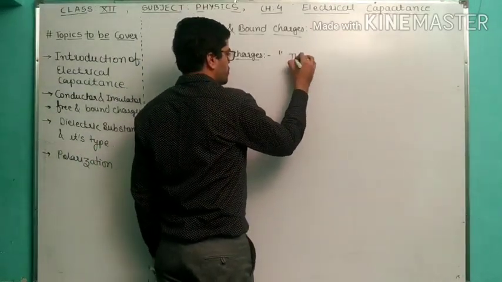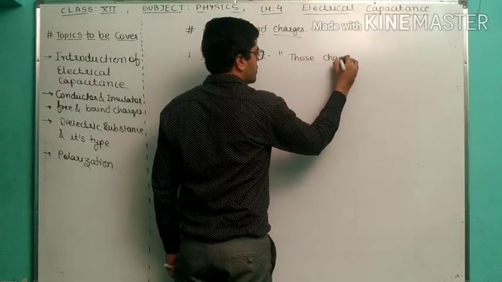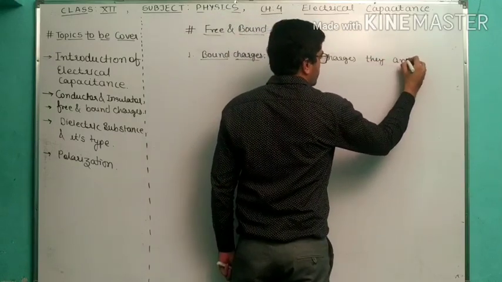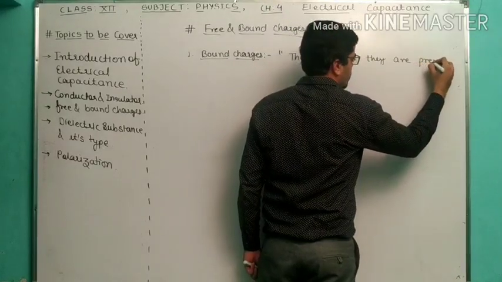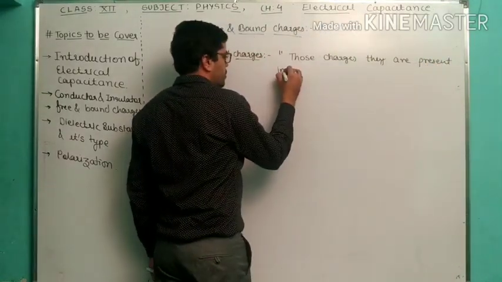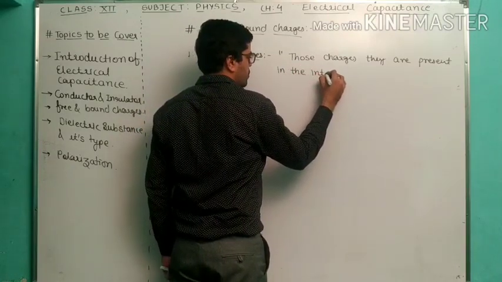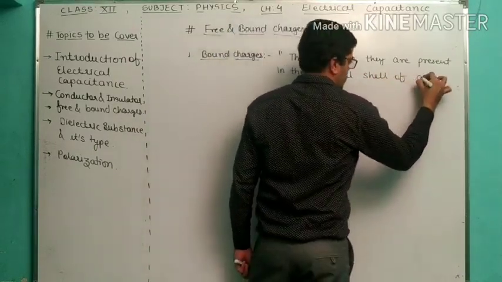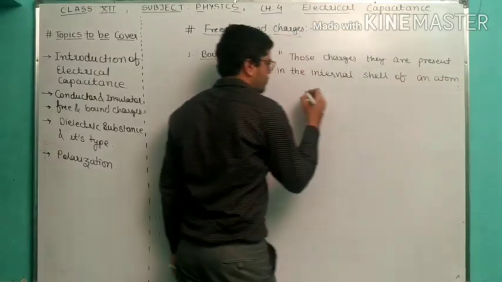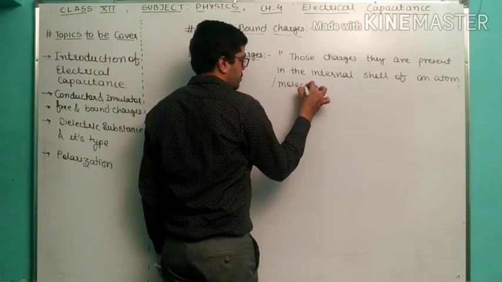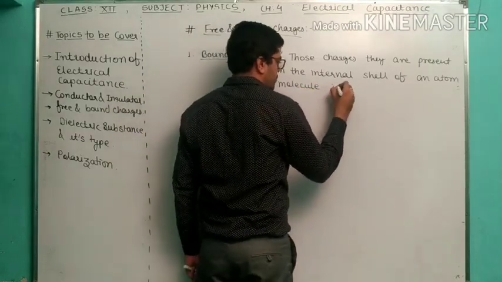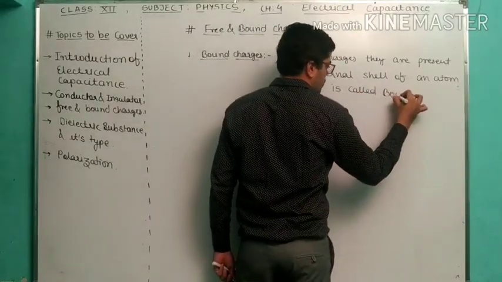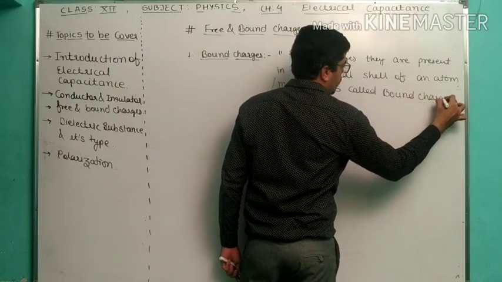Very simple definition I am going to use. Those charges that are present in the internal shell of an atom or molecule are called bound charges.